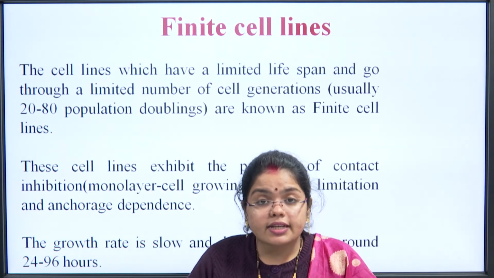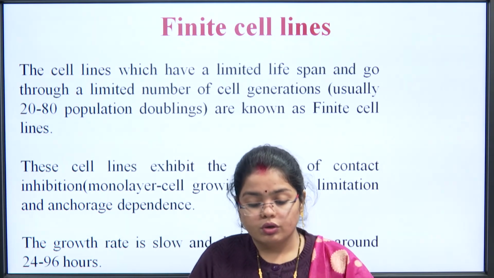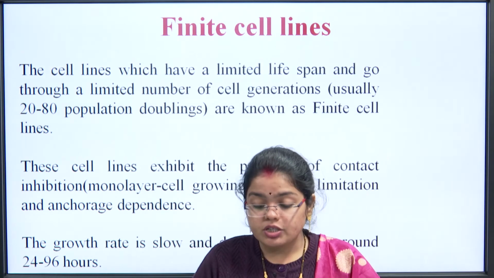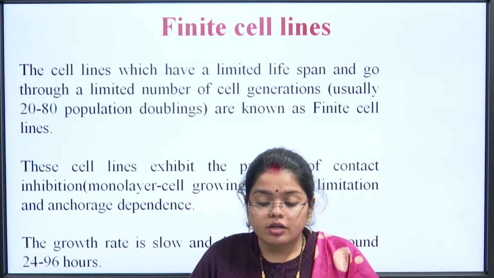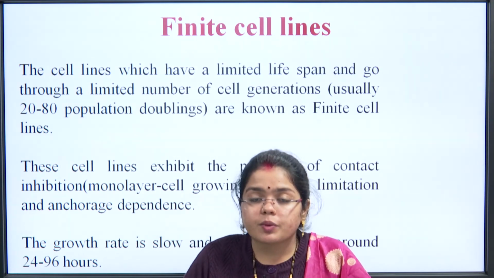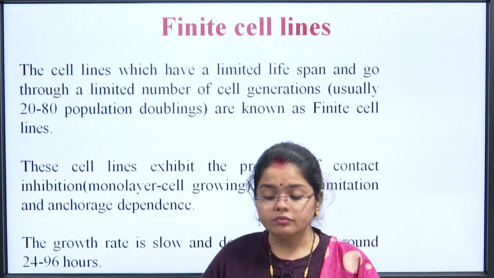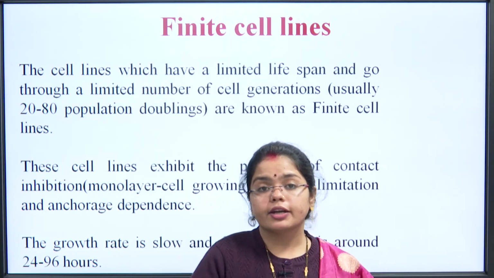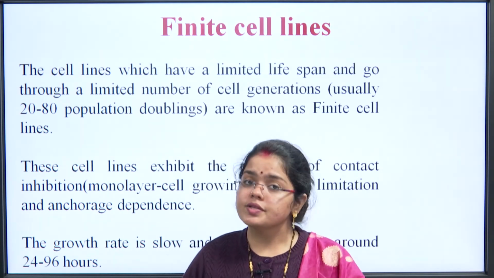So what do finite cell lines say? The cell lines which have a limited lifespan and go through a limited number of cell generations, usually 20 to 80 population doublings, are known as finite cell lines. Finite cell lines or cell cultures have a limited lifespan. They grow for a particular time, like 20 doublings of the population or up to 80 doublings, but beyond that they will senesce.